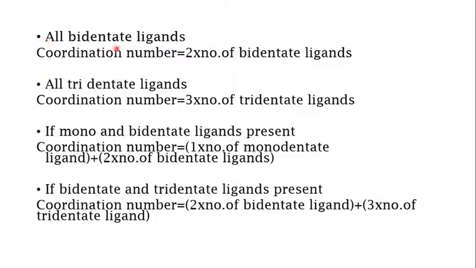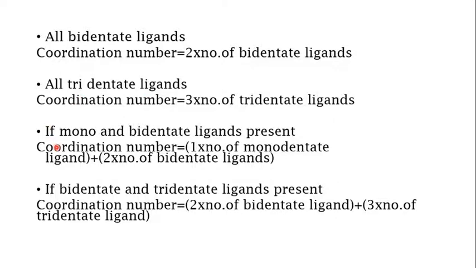If all are bidentate ligands, each bidentate ligand is coordinated with the metal through two donor atoms. So the coordination number is equal to 2 into the number of bidentate ligands. If the number of bidentate ligands is 2, then 2 into 2, the coordination number will be 4. If all the ligands present are tridentate ligands, then tri means 3. Each ligand has 3 donor atoms, so your coordination number will be 3 into the number of tridentate ligands.